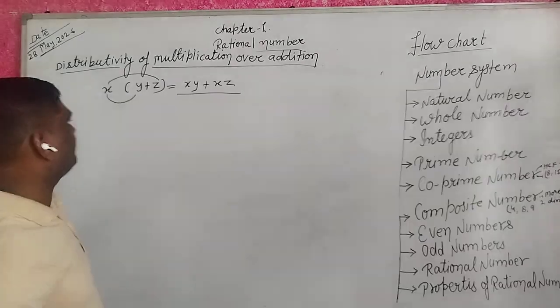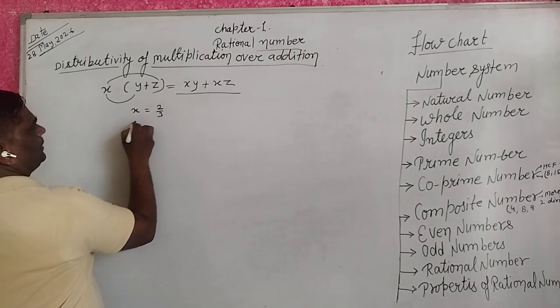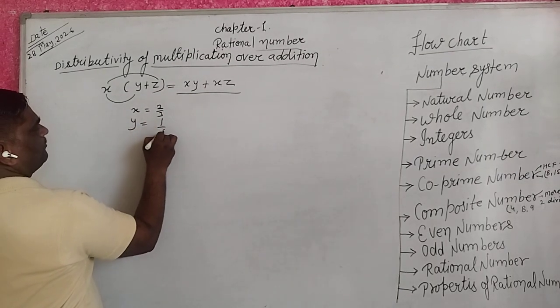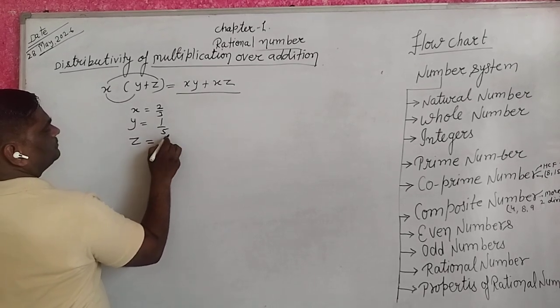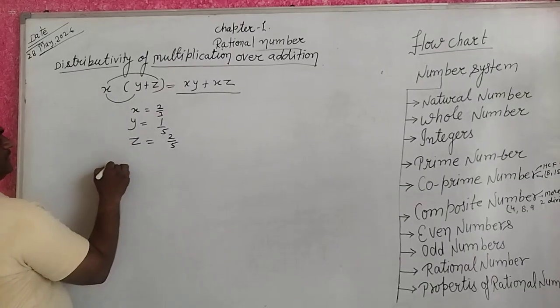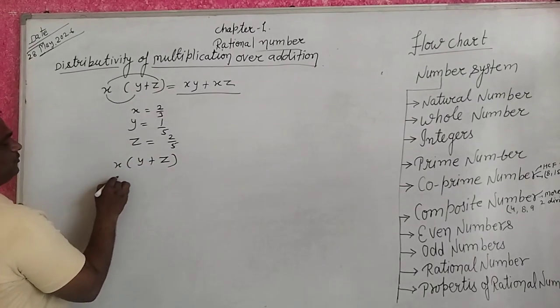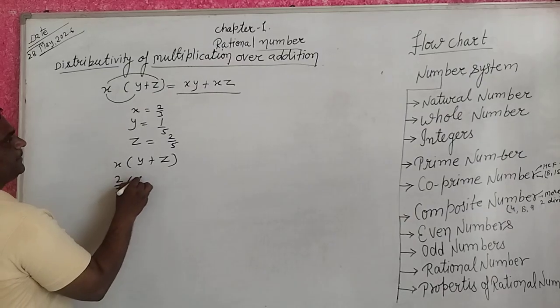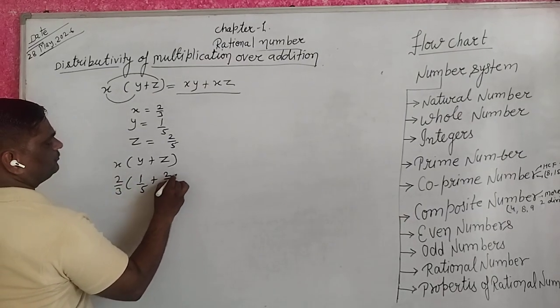For example, x equal to 2 upon 3, y equal to 1 upon 5, z equal to 2 upon 5. Put x into y plus z: x value 2 upon 3, y value 1 upon 5 plus z value 2 upon 5.